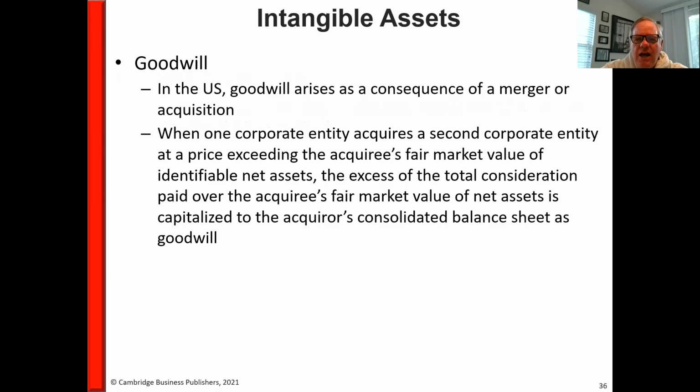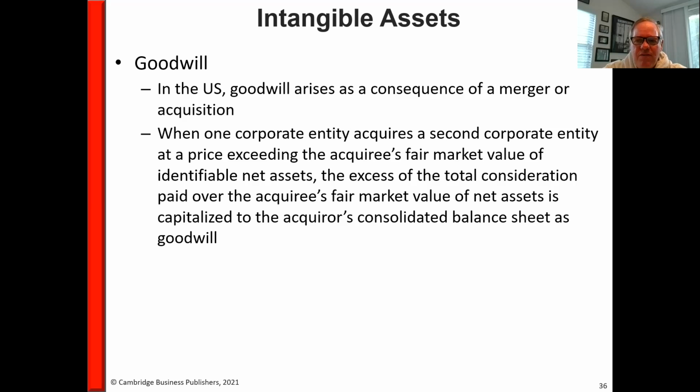Goodwill. Under US GAAP, you cannot create your own goodwill, at least not on the financial statements. So goodwill comes as a result of one company acquiring another company. And whenever they pay more for that company than the fair market value of that company's net assets, they recognize goodwill. So if you acquired a company, make it a small company, and $100,000 was the fair market value of their assets. They had $20,000 worth of liabilities that you assumed. So you say, okay, that company should be worth $80,000. But if you paid $130,000 for it, then you'd have $50,000 worth of goodwill.